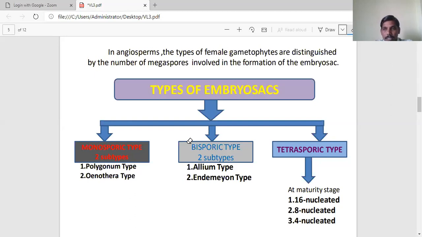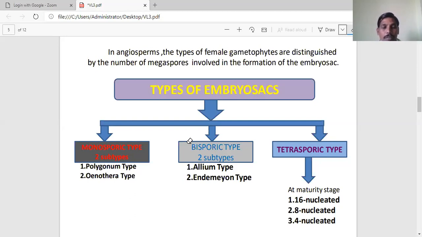One criterion is how many haploid nuclei participated in the development of the embryo sac. Based on that, we can classify the embryo sacs into mainly three types. One is the monosporic type, another is the bisporic type, and the third is the tetrasporic type. The first one is the monosporic type, which you know very well. The best example is the Polygonum type.